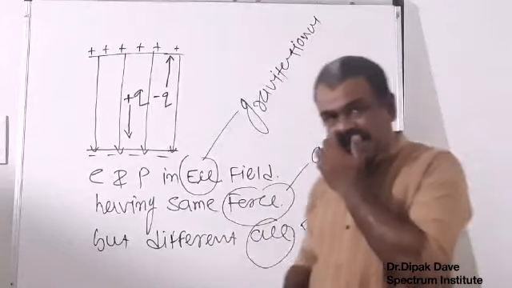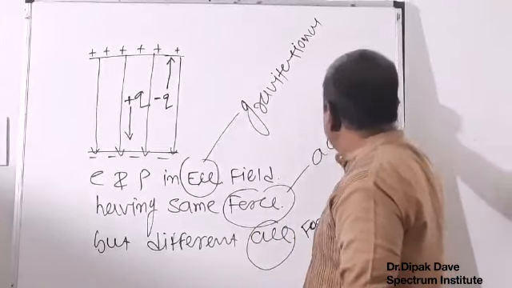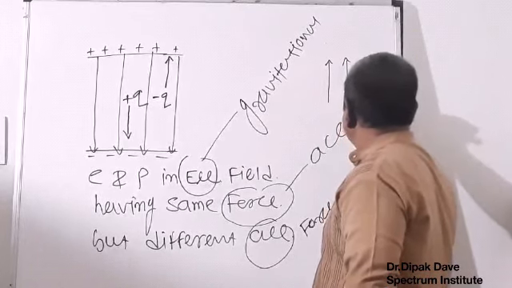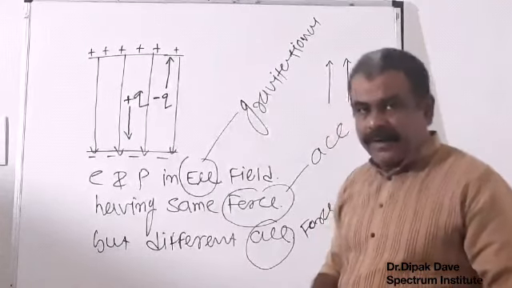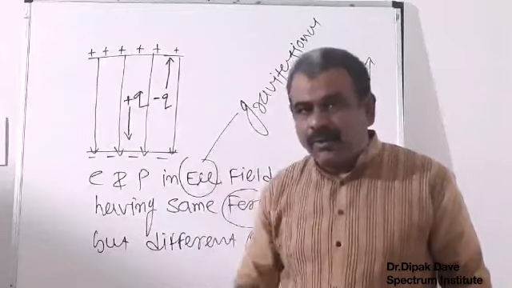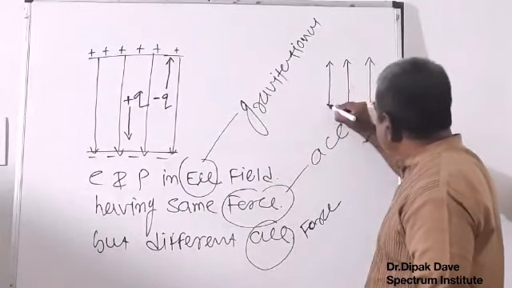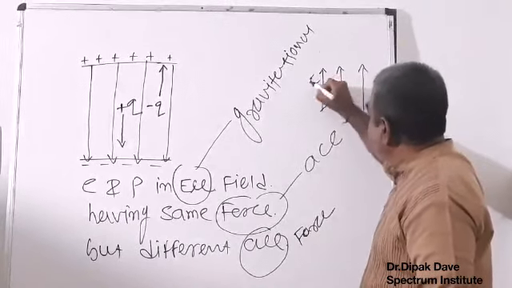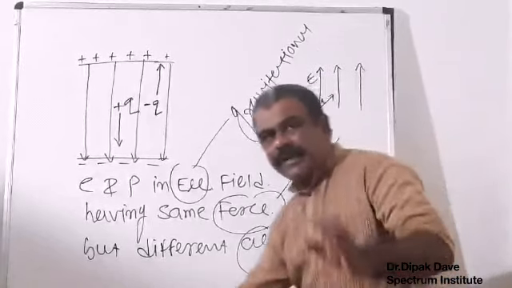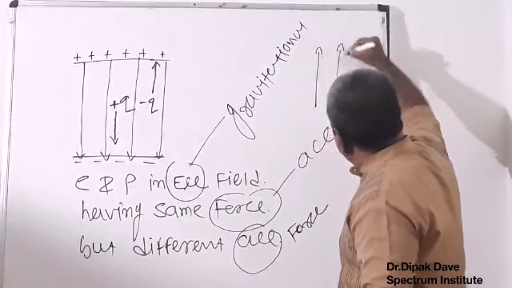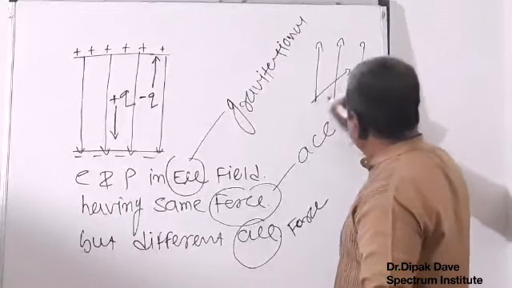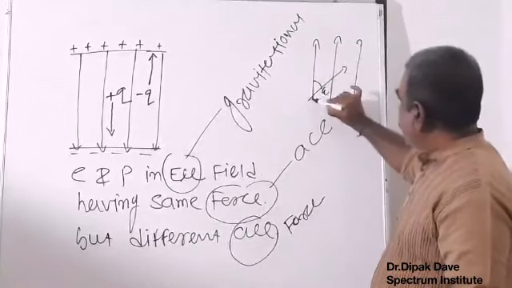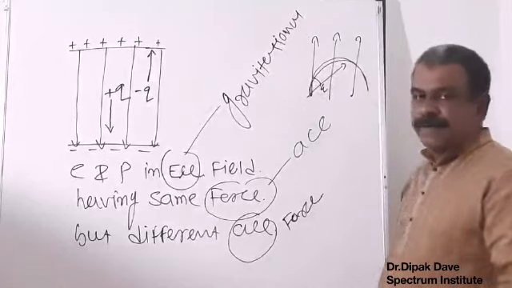And another concept is, if we are projecting any charge in an electric field, where only the electric field is present, no gravitational field. If I project charge Q at a certain angle with the electric field, which is upward, then it always follows such a parabolic path.